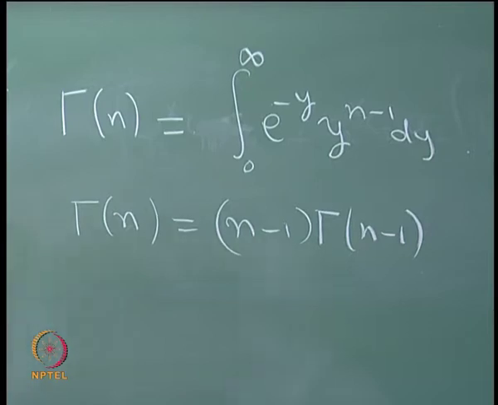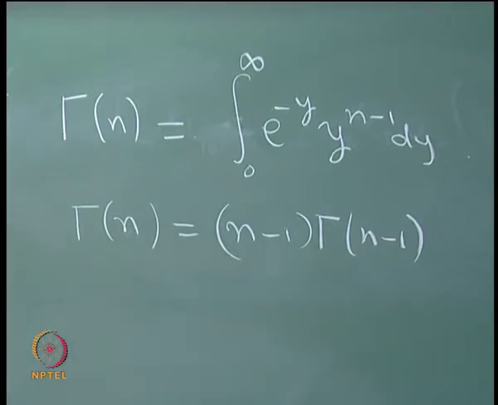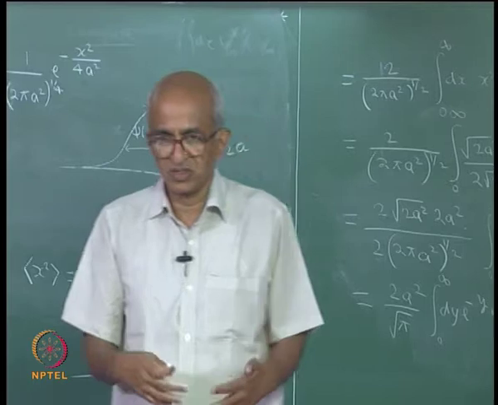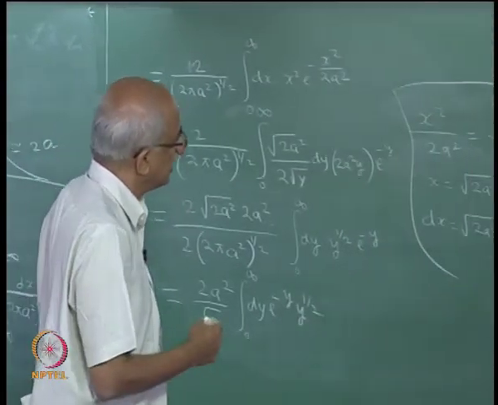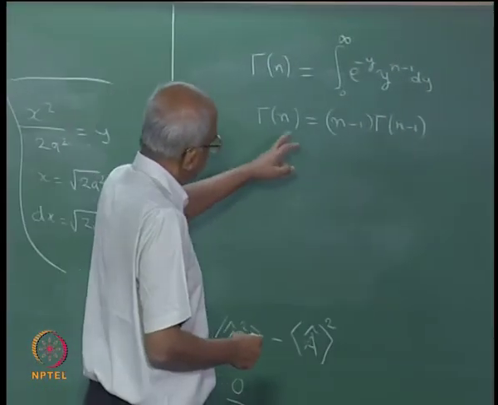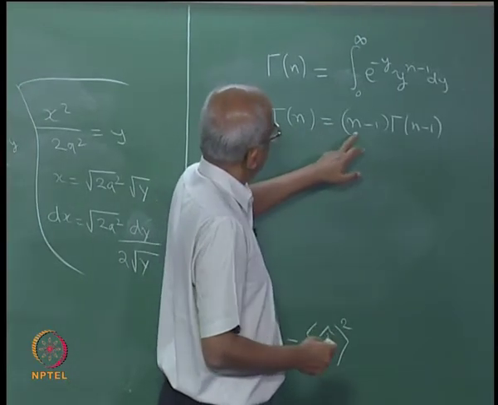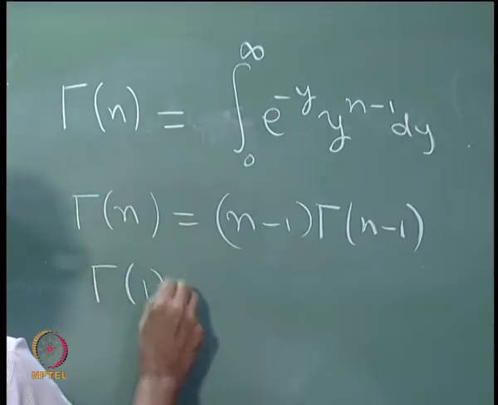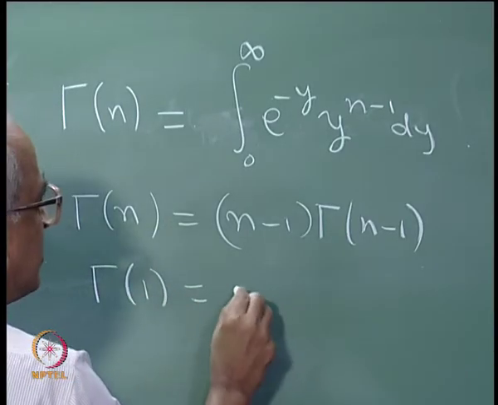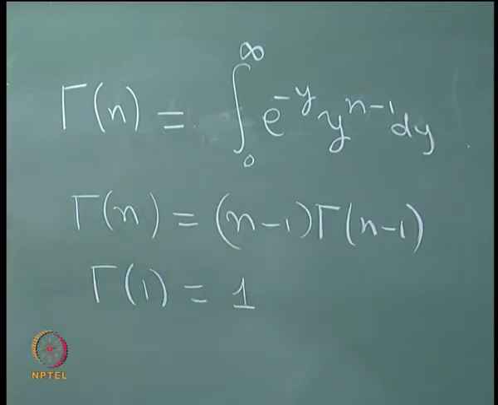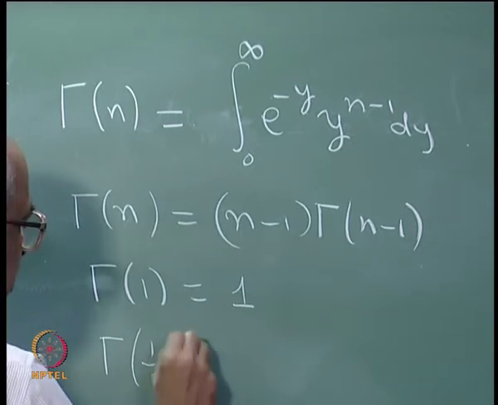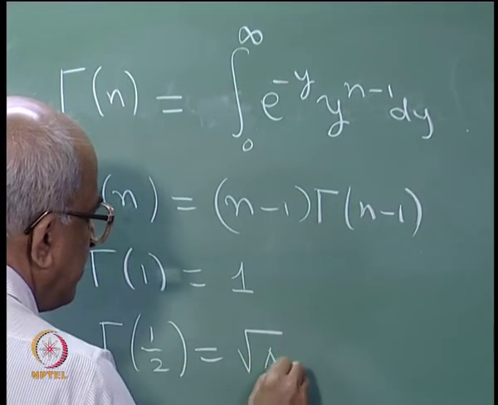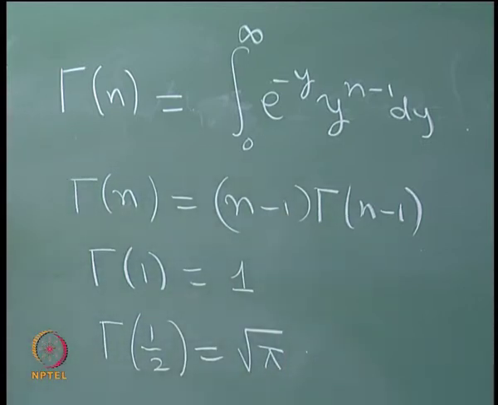I am only writing the properties that I myself shall need, which can of course be proved, but this is not a class in mathematics, so we will not prove any of these things. So, you can easily show that gamma n is equal to n minus 1 into gamma n minus 1. In fact, you can further show that gamma 1 is something that you can easily evaluate. You will find it is 1, and gamma of half is again something that can be evaluated. The answer is square root of pi. This is all that we will need.